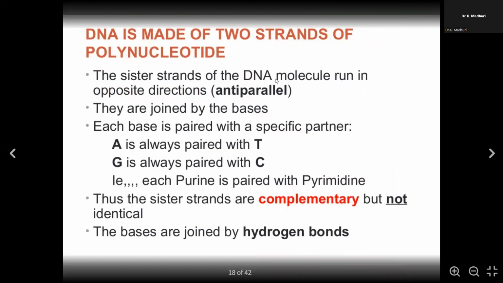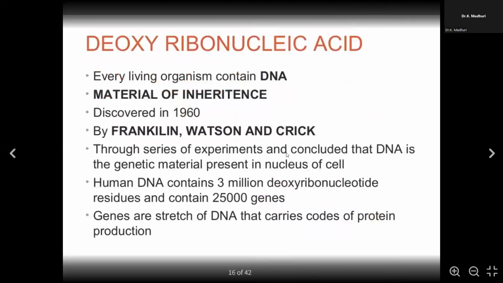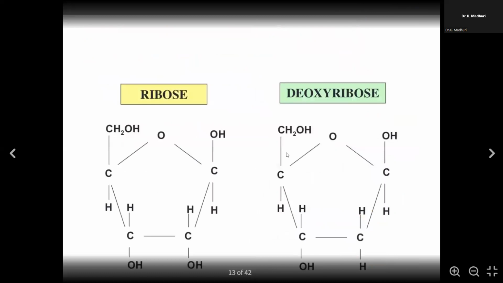The two strands are joined by the bases. As you can see, the nitrogenous bases are adenine, guanine, thymine, and cytosine. So always the AT, GC pairing takes place.